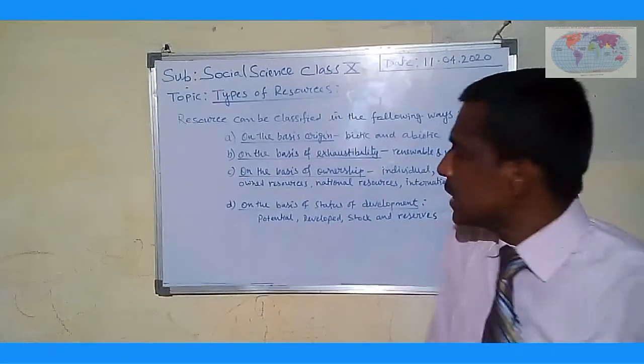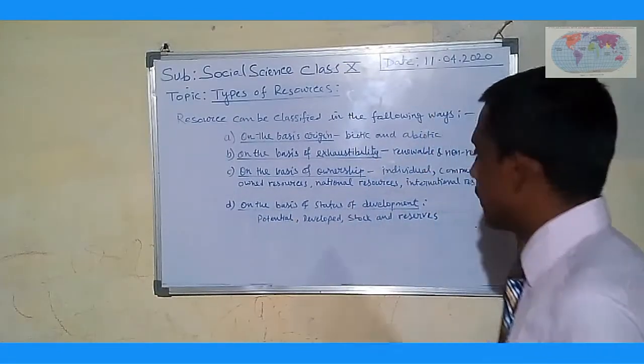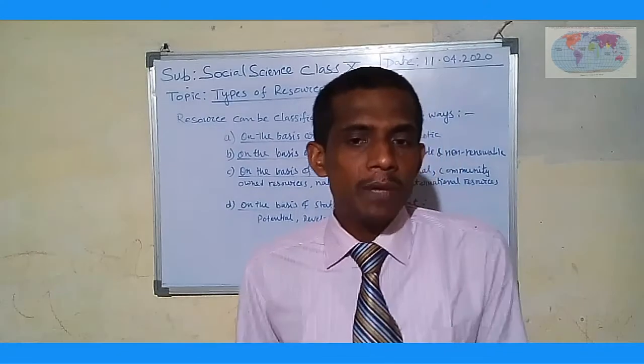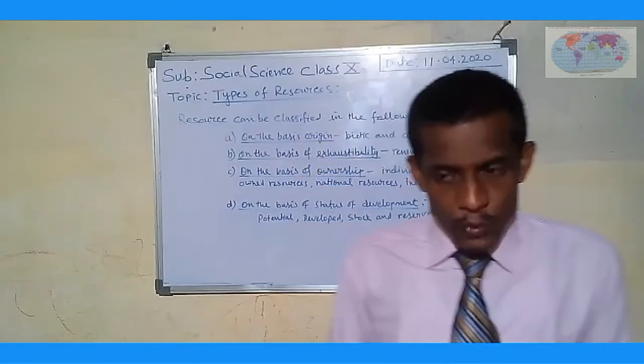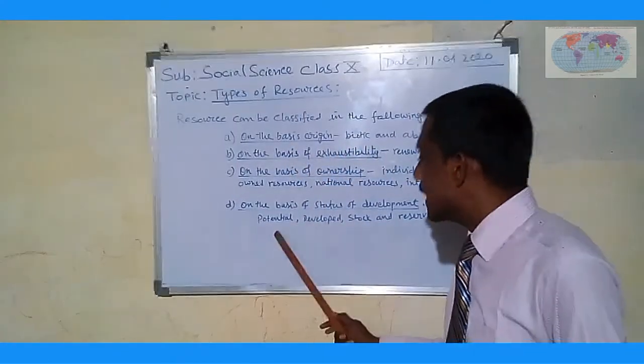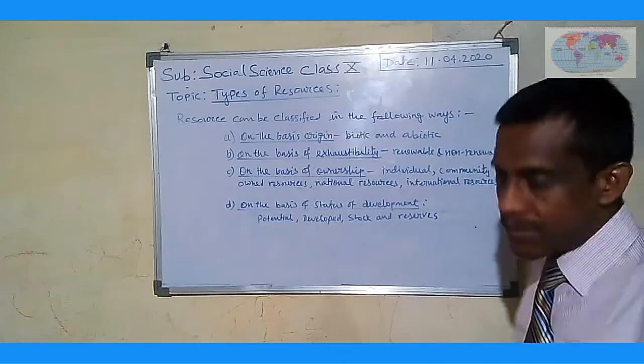Next is on the basis of status of development. Resources can be classified into potential, developed, stock, and reserves.